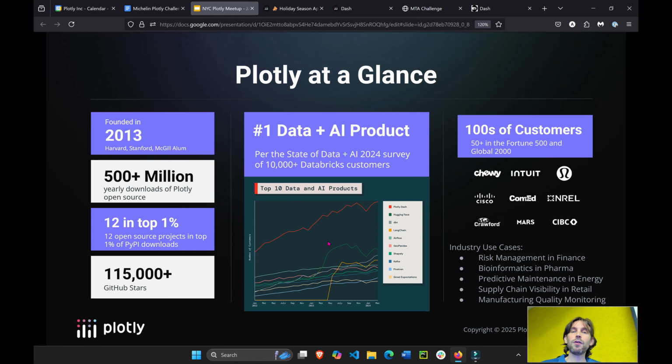And if you can see here, this card in the middle, Databricks did a survey of about 10,000 of their customers. Through the survey, they found out that Plotly and Dash as a data app framework was the #1 data and AI product combined with Databricks. So pretty excited about that.